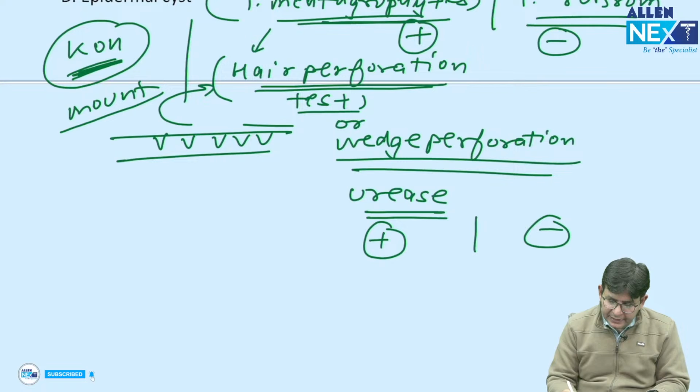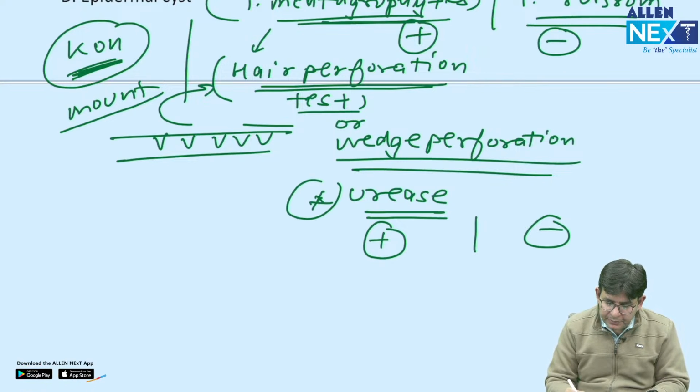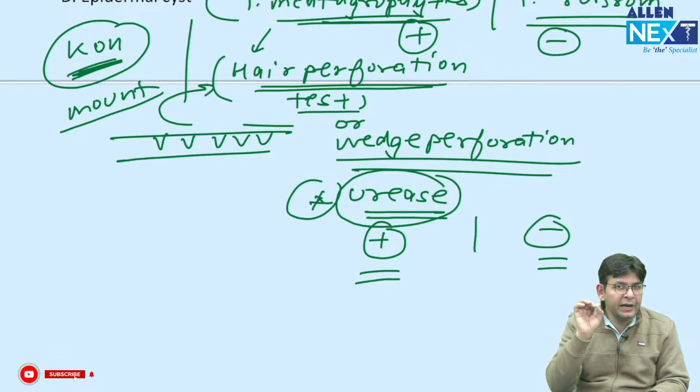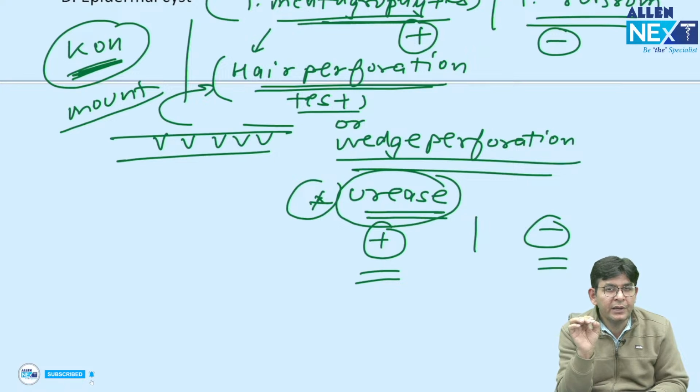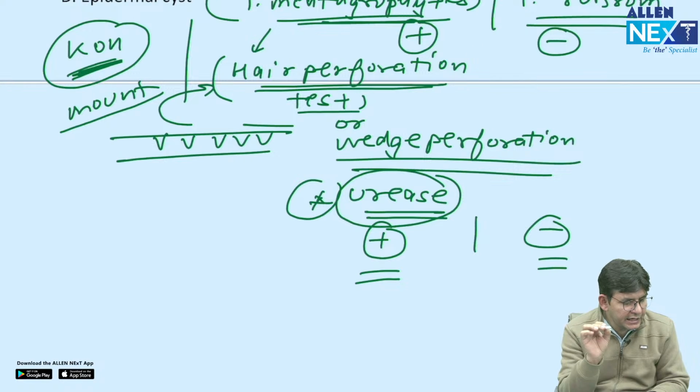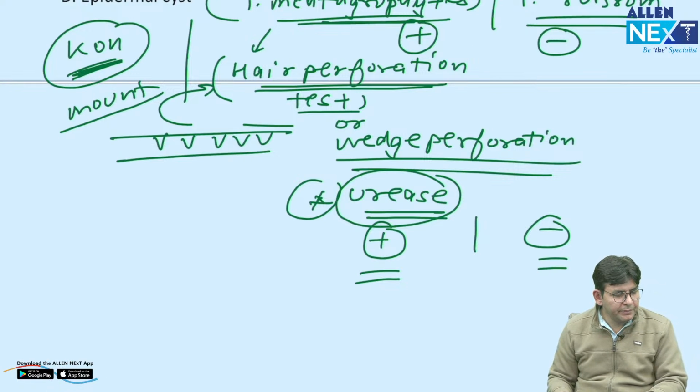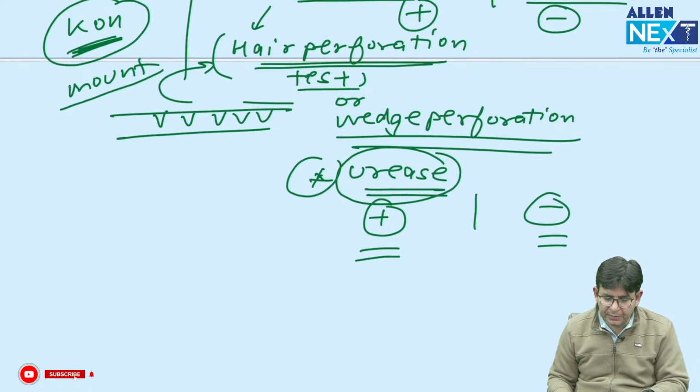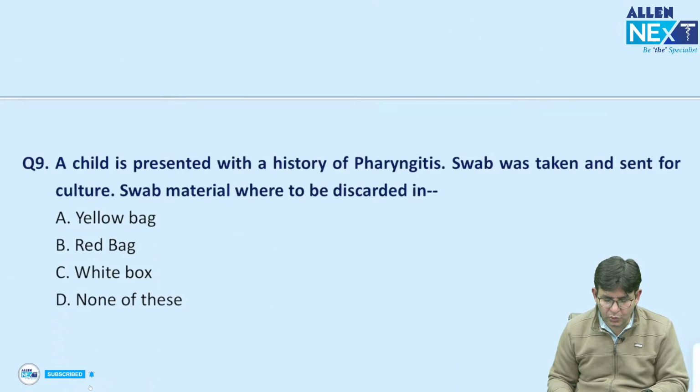And the extra point which I have told you is this hair perforation, wedge perforation along with the urease stuff. Urease is positive here, urease is negative in the rubrum, and the important aspect which I have just told you regarding rubrum is what? That it is having a red color pigment. It is having which kind of pigment? A red color pigment. Is it fine? So remember this particular thing also.